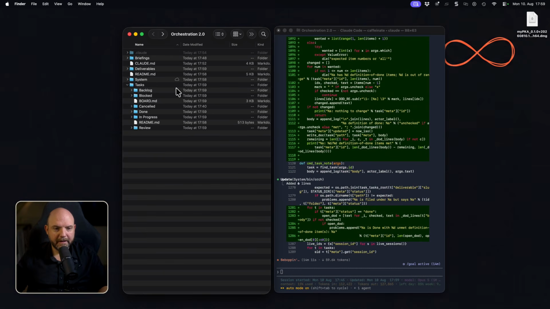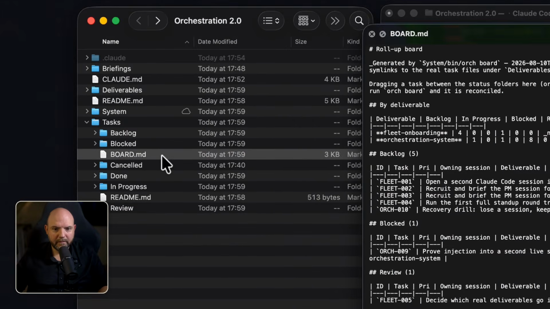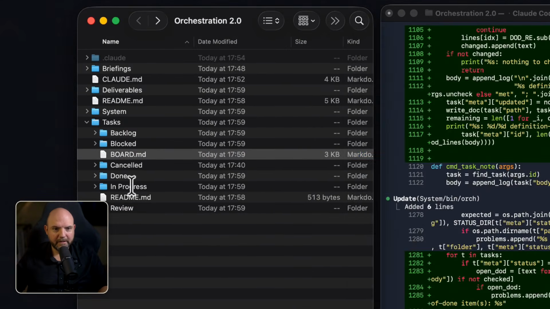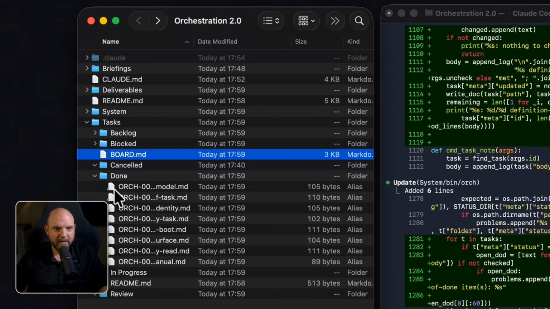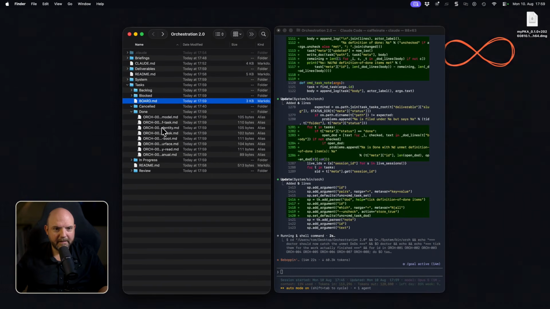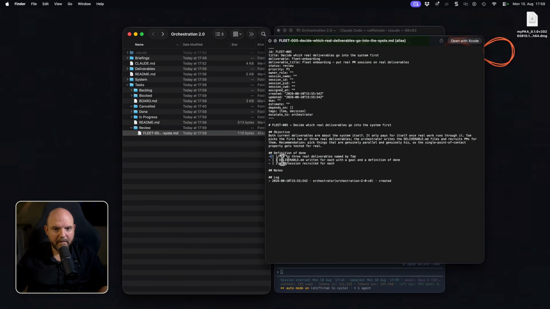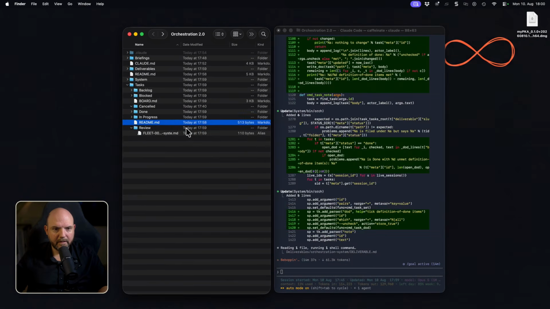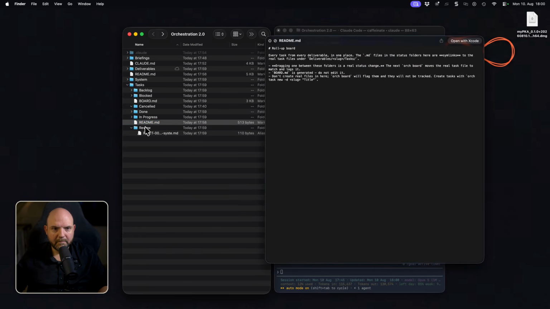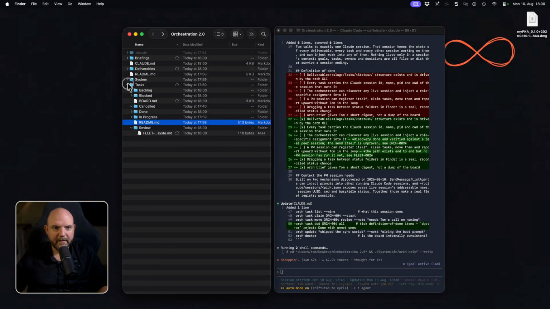Now we see also in the task folder, there's a lot more now. There's a board. It has its own board here. We see, yeah, it already added some mockup data. And here, definition of done. I like the orchestration here. And it's the README, also interesting for AI to read, which explains the details about where to find a task and how it's organized.